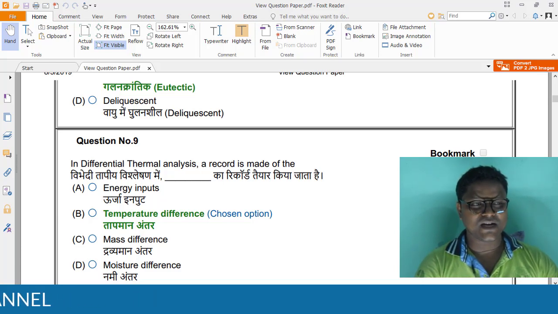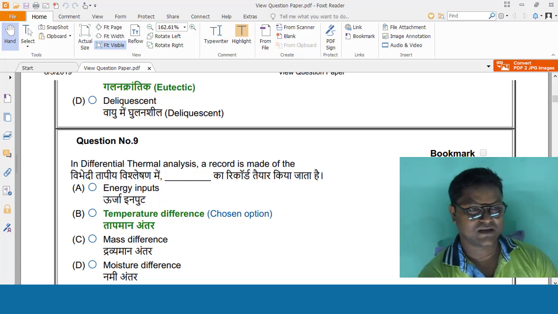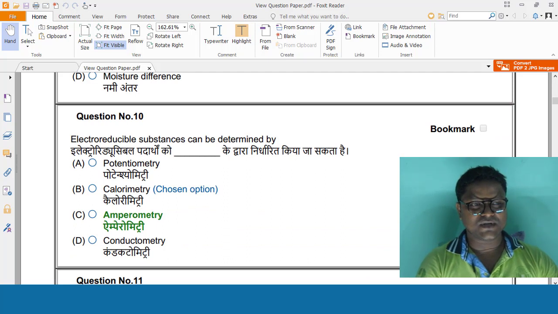Question number 9, in differential thermal analysis, a record is made of the dash. So thermal analysis means it is the difference of temperature only. Question number 10,